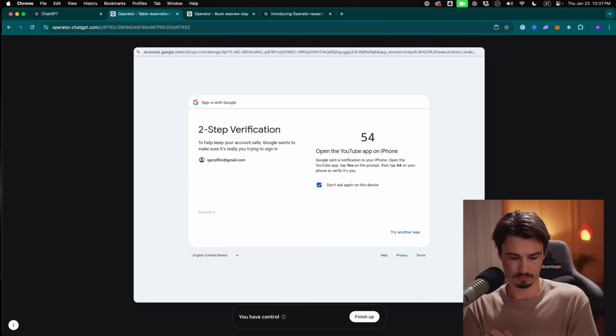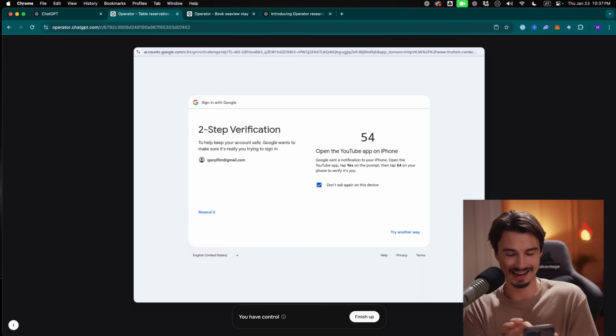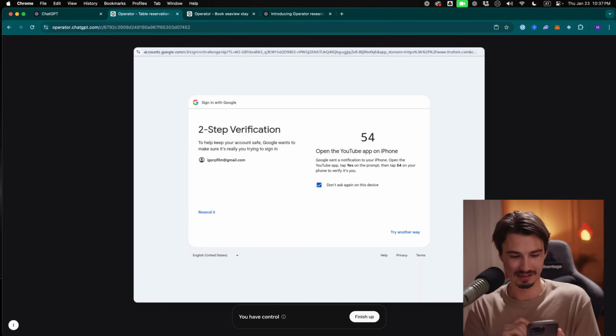Okay, successfully pasted my email here. We'll just have to have a few seconds of patience with me here, but luckily I had the login information saved over here. It wants 2-step verification from my phone, from the YouTube app. Let me show you, no problem. Okay, yeah, I'm in the US now, Google, no worries.